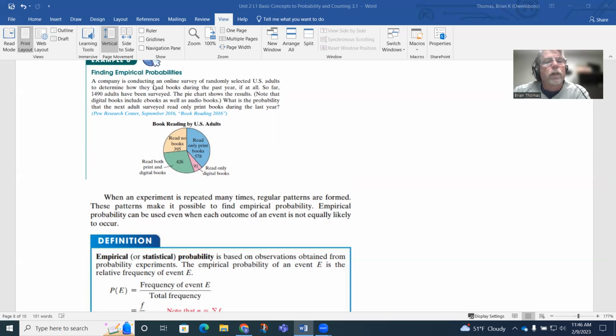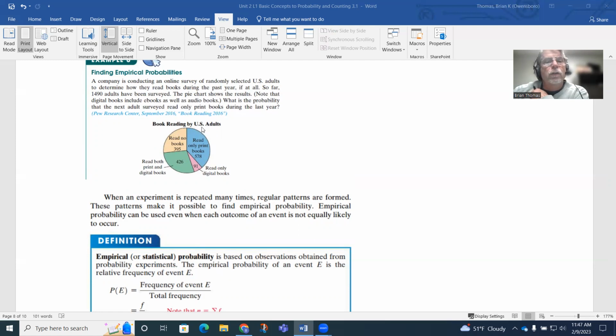So a company is conducting an online survey of randomly selected U.S. adults to determine how they read books during the last year, if at all. So far, 1,490 adults have been surveyed. The pie chart shows the results. Note that digital books includes ebooks as well as audiobooks. What is the probability that the next adult surveyed read only print books during the last year? So based on this data, we're going to make a prediction. The next person they survey, what category did they fall under?